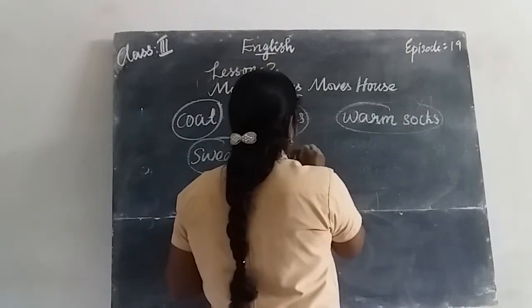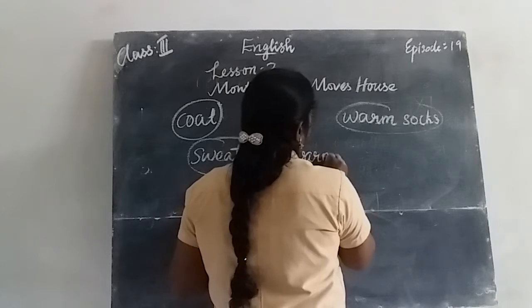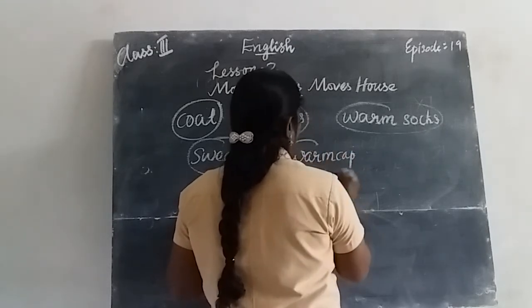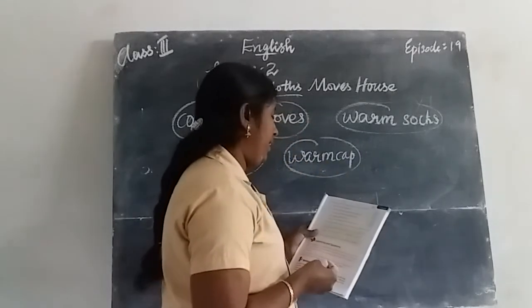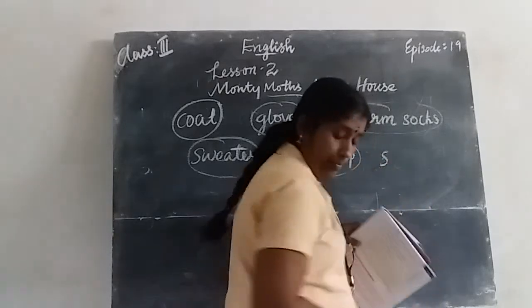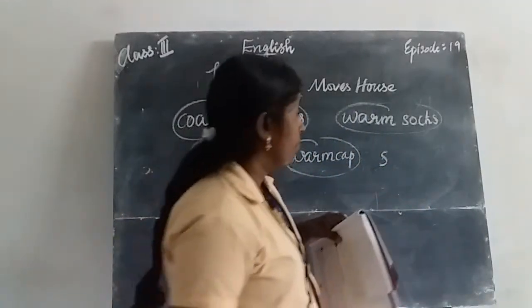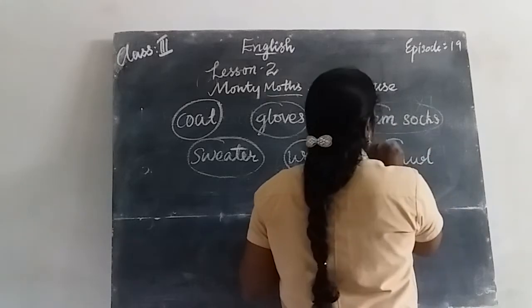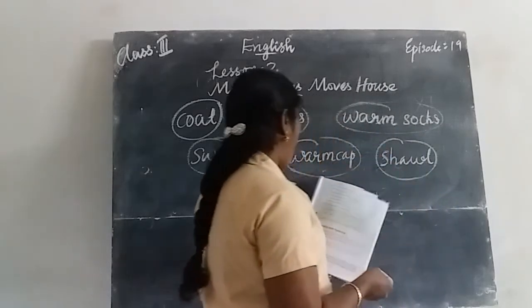Warm cap. Circle the word. Then shawl. S-H-A-W-L. You circle the word shawl.